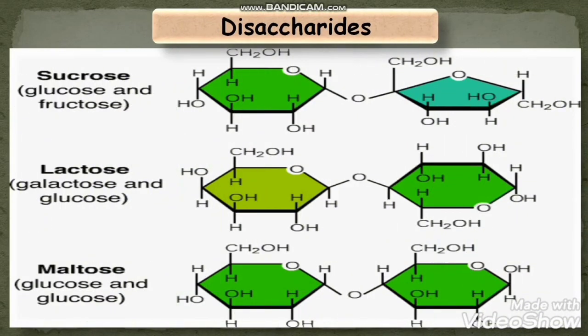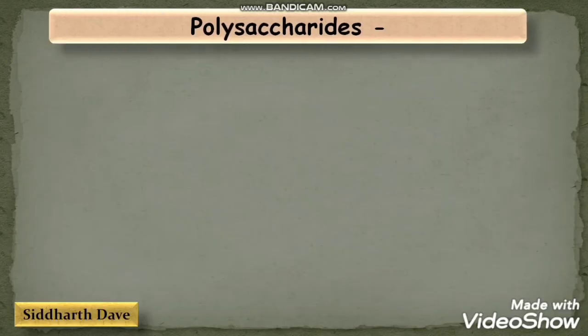Disaccharides, as we have already discussed, are sucrose, which is glucose plus fructose; lactose, glucose plus galactose; and maltose, glucose and glucose. So as you can see, the two sugar molecules are joined together through a bond known as a glycosidic bond. Here the bond is at the first position of one sugar and the fourth position of the other sugar, so it's known as the alpha 1,4 glycosidic bond. Now let us discuss polysaccharides.